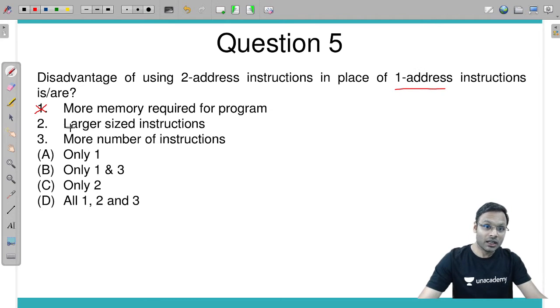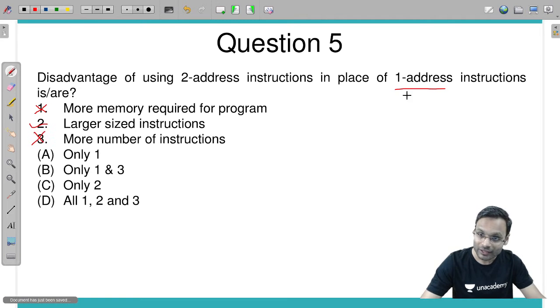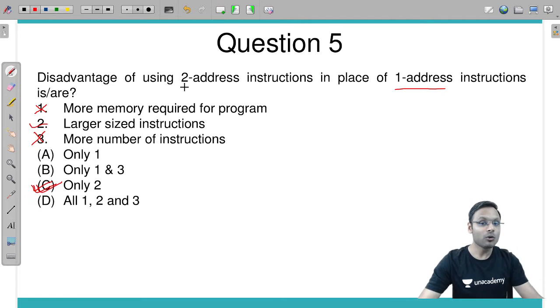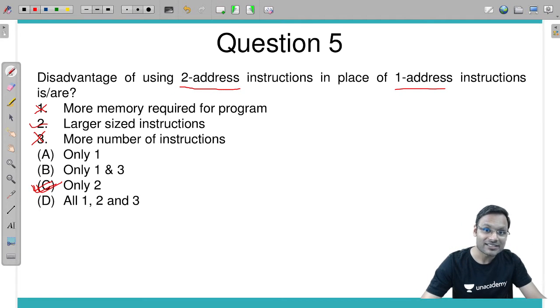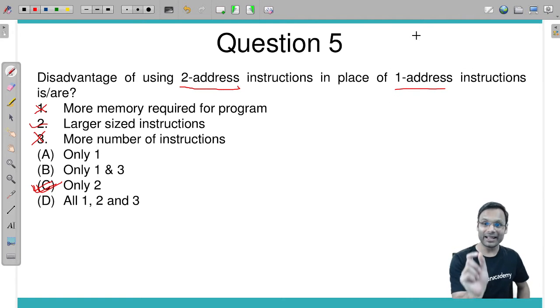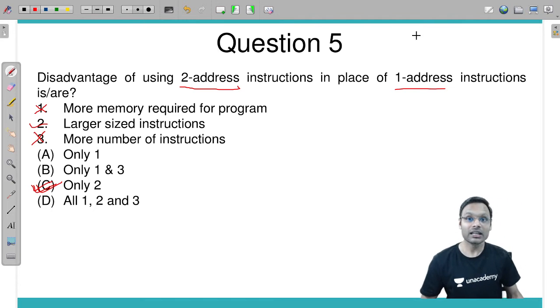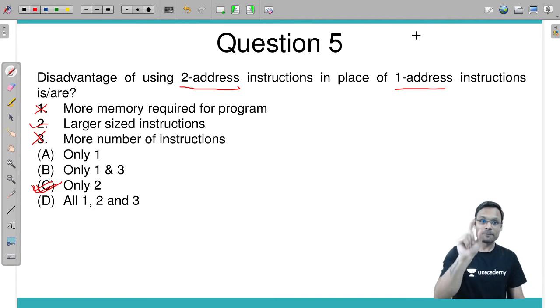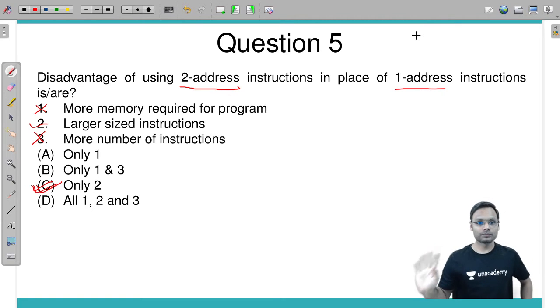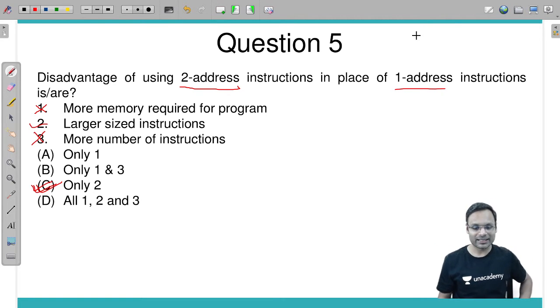Next, larger size instructions. Yes, that is true. Instruction size will be a little larger. More number of instructions? No. More number of instructions will be there in 1 address instruction. So only option C is correct. We are talking about disadvantages of 2 address instruction as compared to 1 address instruction. If we compare two address instructions in place of three address instructions, then in that particular case first and third will be true.